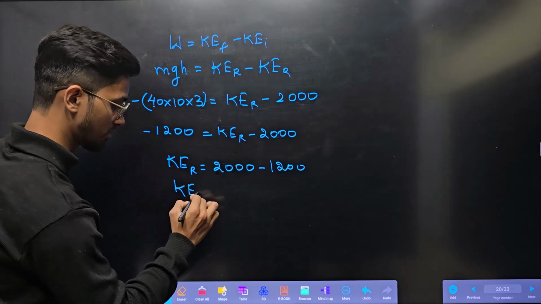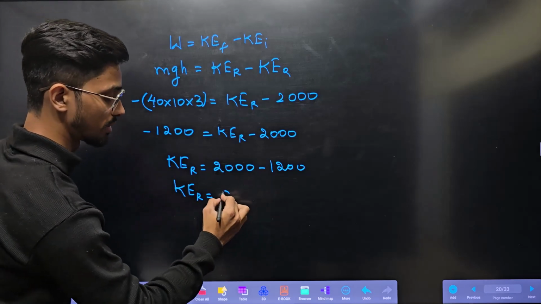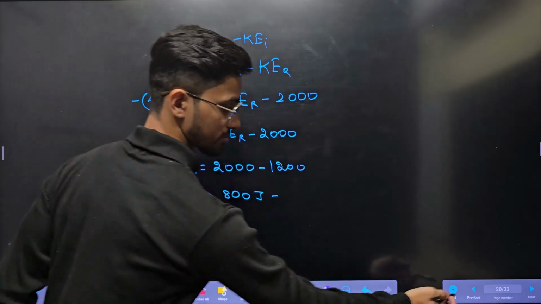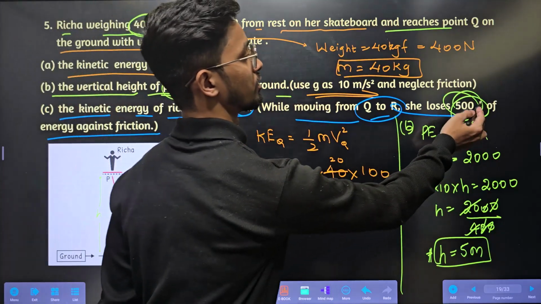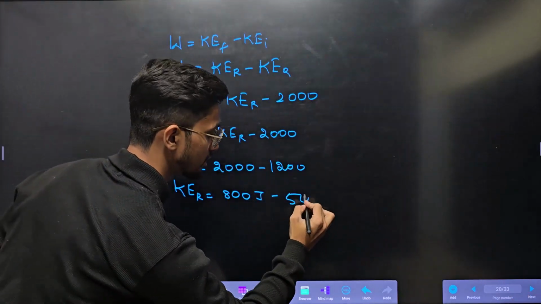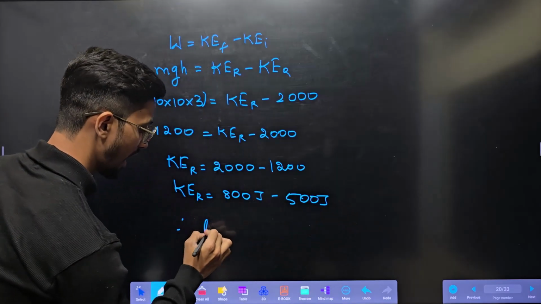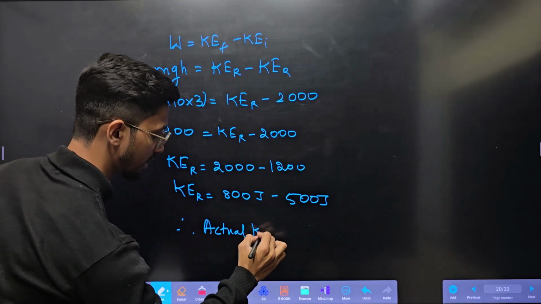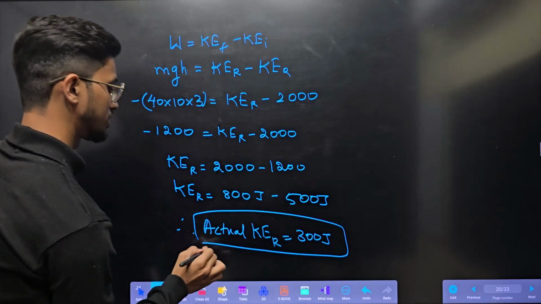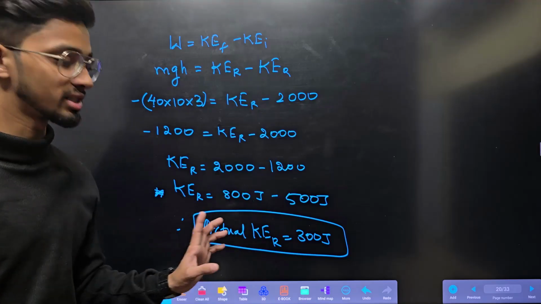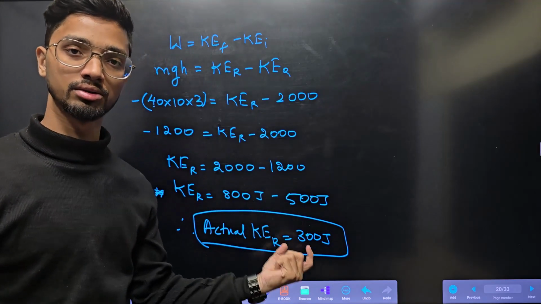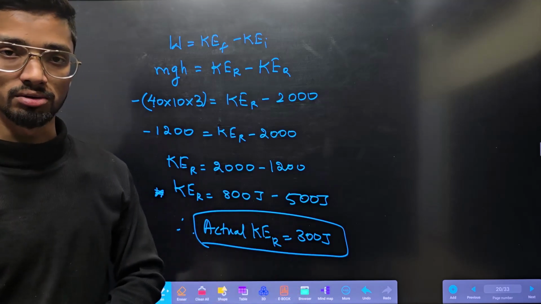Kinetic energy at R will be 800 joule minus 500 joule, the energy we have to remove. So the actual kinetic energy at R will be 300 joule. This was the kinetic energy at R, but due to heat some extra energy was lost. That's why we are subtracting that energy. So the actual energy will be 300 joule.